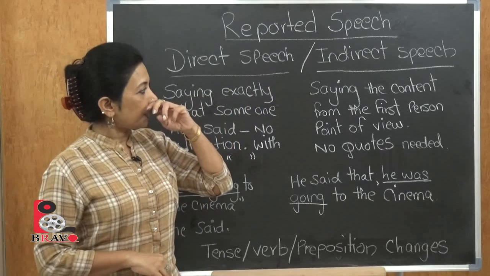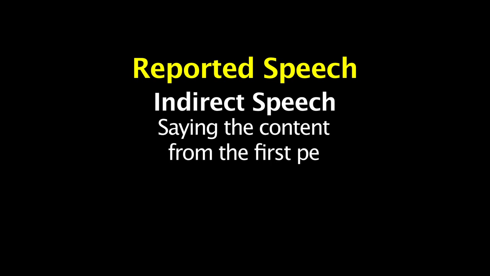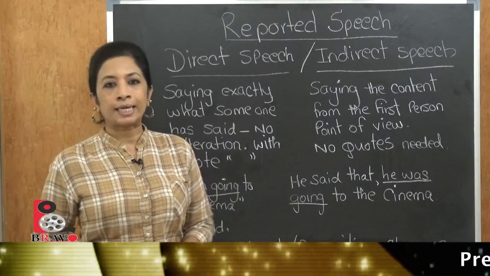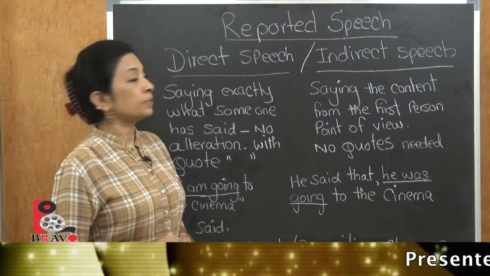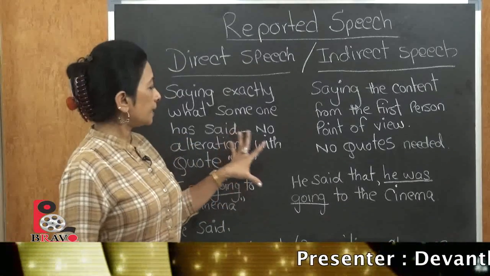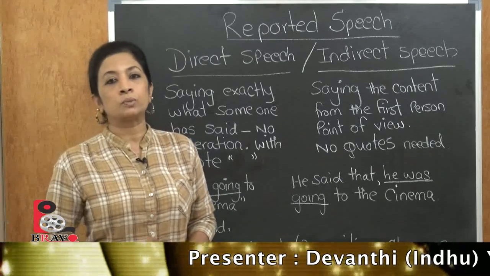And indirect speech is saying the content from the first person's point of view. There are no quotes needed at all, because it's indirect and you're saying it. So it's more of a statement. But direct speech is said within inverted commas, so that it's exactly what they have said, directly, with no alterations whatsoever.